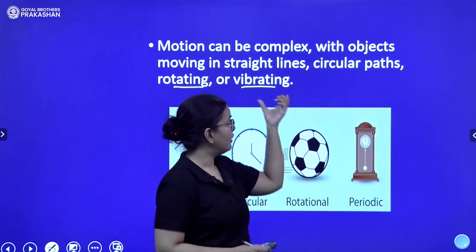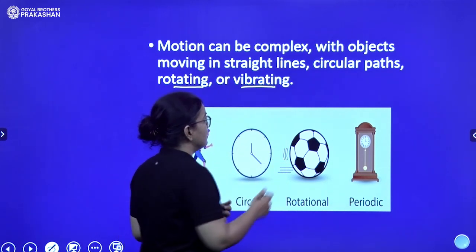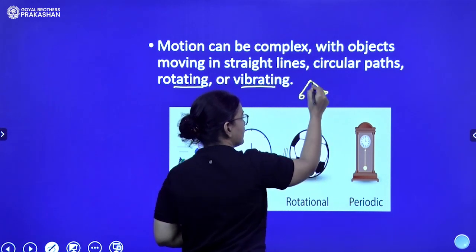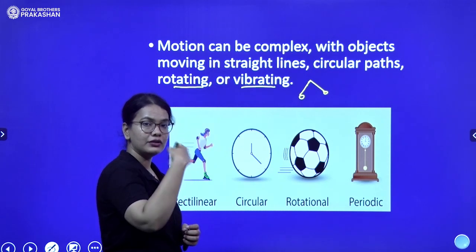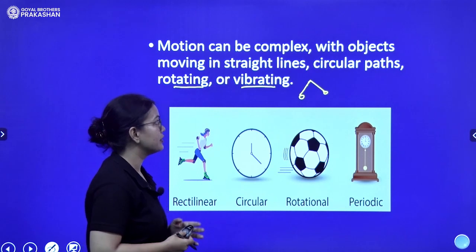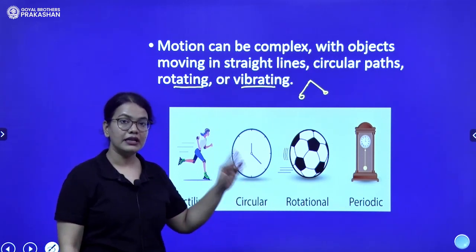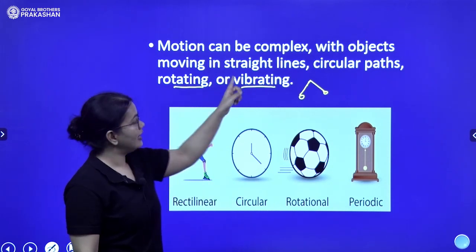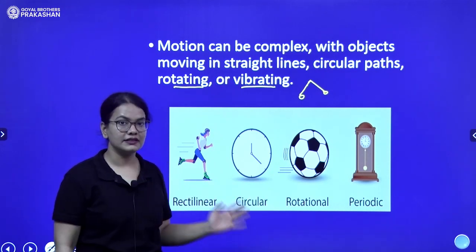Then you have vibrations. Let's say this is the pendulum of the clock. It's moving to and fro around the same position, that is called vibrating motion or vibrations. So these are the different complex motions, but we will restrict our discussion in this chapter to straight line motion, the motion along a straight line.